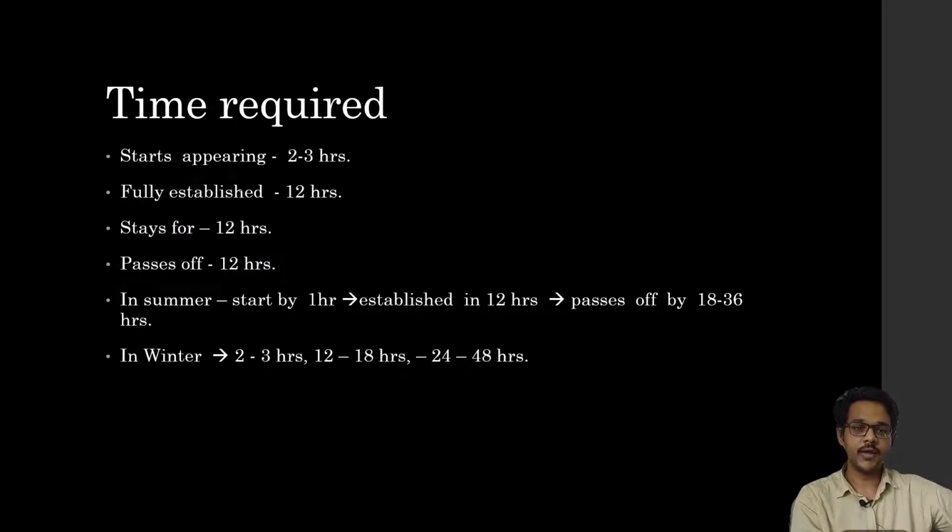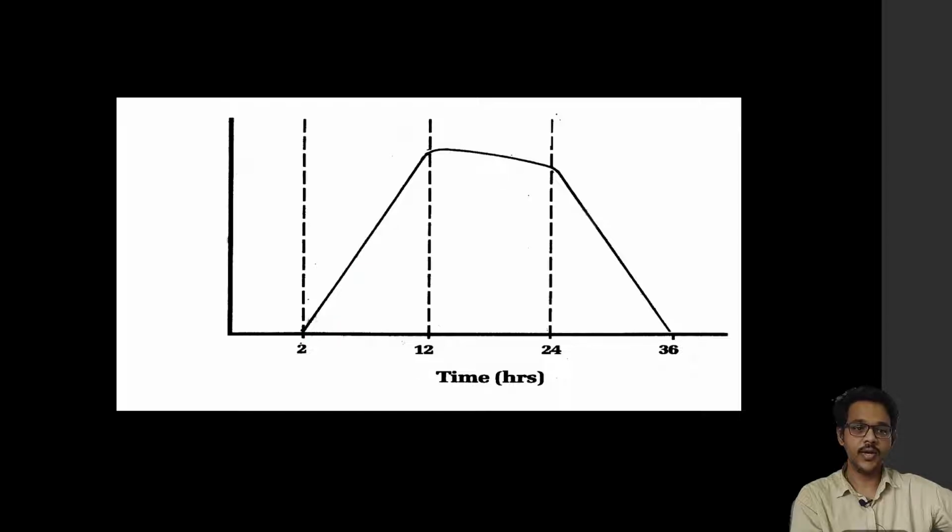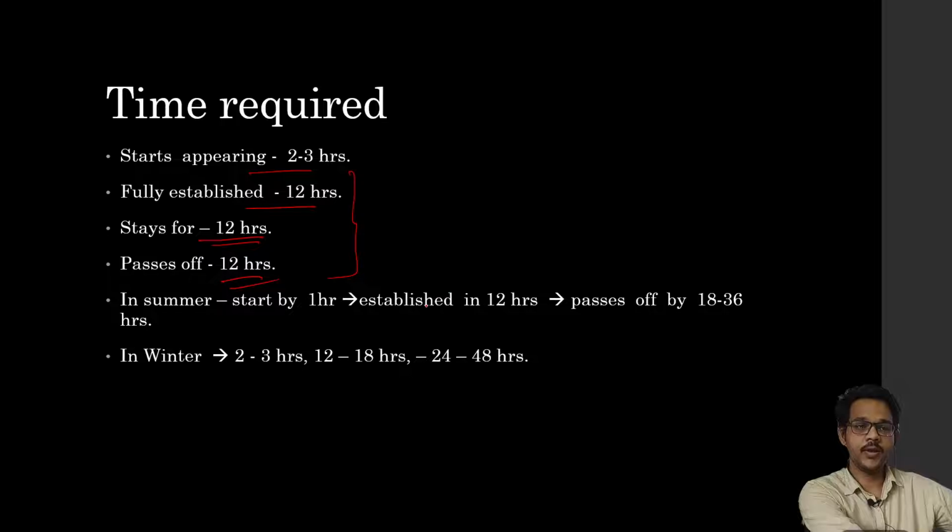Time required for Rigor Mortis. It first appears at 2 to 3 hours, is fully established at 12 hours, stays for 12 hours and passes off after 12 hours. So we can remember it as 12, 12, 12 and it will be easy to understand. It starts at 2 to 3 hours, takes about 12 hours to completely establish, remains for 12 hours and passes after 12 hours. So this is the way Rigor Mortis appears.